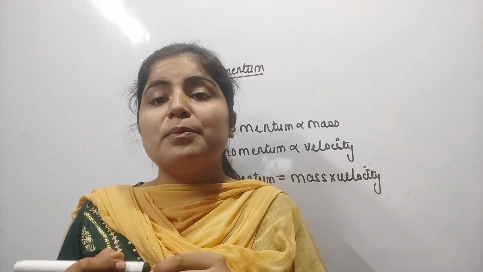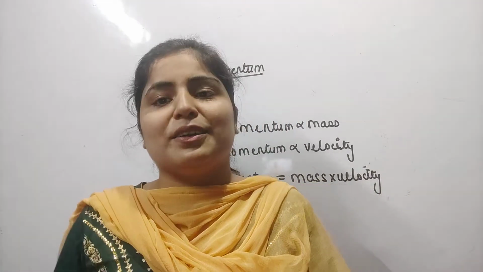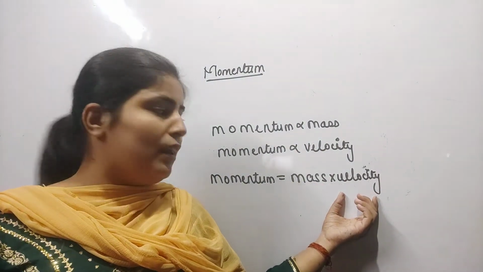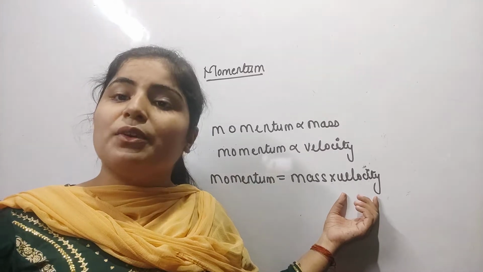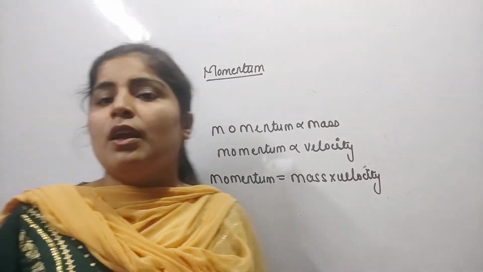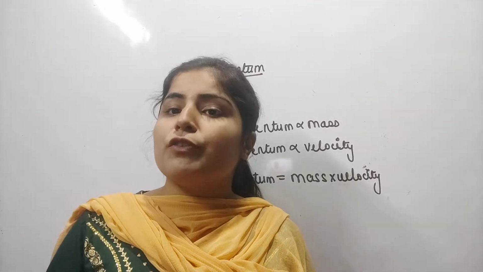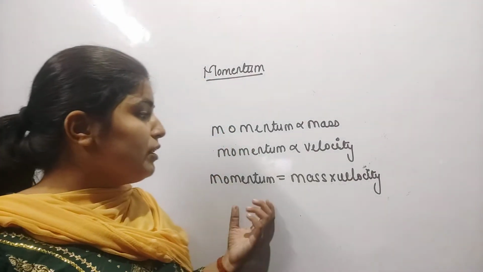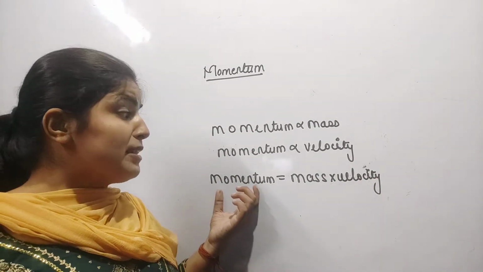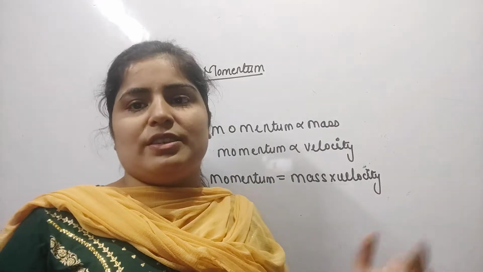Now I am going to discuss, is momentum a scalar quantity or a vector quantity? Of course it is a vector quantity. It includes the concept of velocity, and we know that velocity is a vector quantity. So the momentum is also a vector quantity. So what will be the direction of the momentum? The direction of the velocity is the direction of the momentum. So the direction of the momentum is the same as the direction of the velocity.